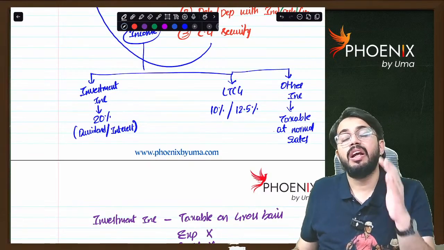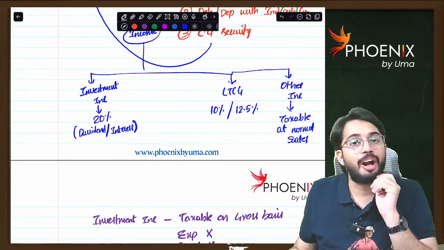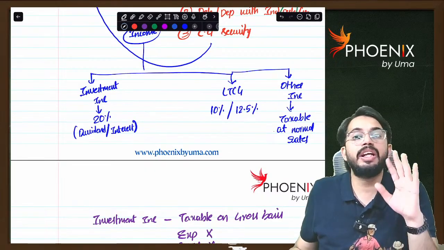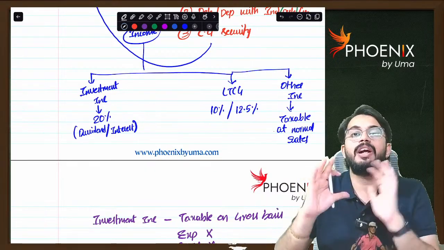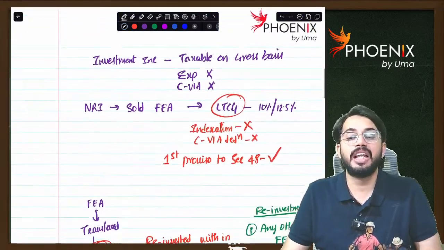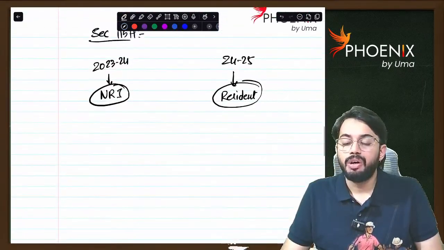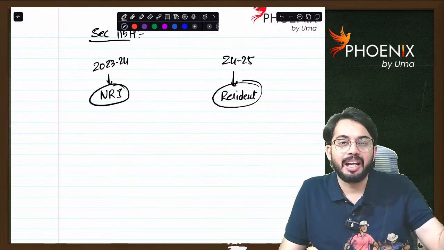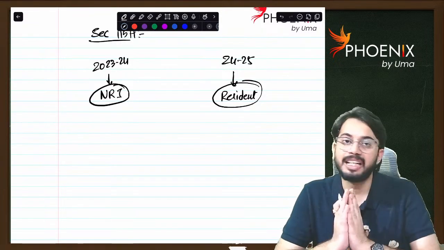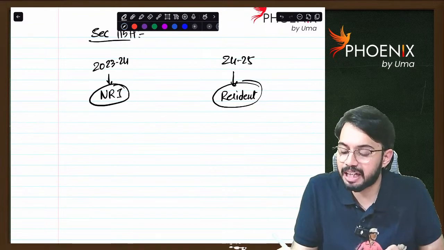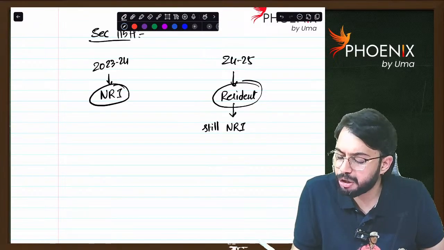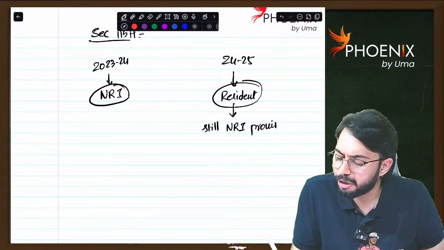Now, in 23-24 he purchased Reliance Limited shares, a foreign exchange asset. In 23-24 he is NRI, but in 24-25 he became resident in India. Now, what is the situation, sir? Earlier he is NRI, but in the current previous year he is resident in India. Even though he is resident in India, still NRI provisions will continue to apply.